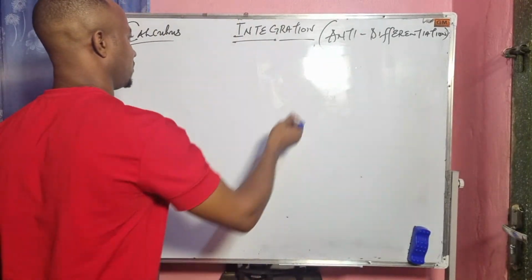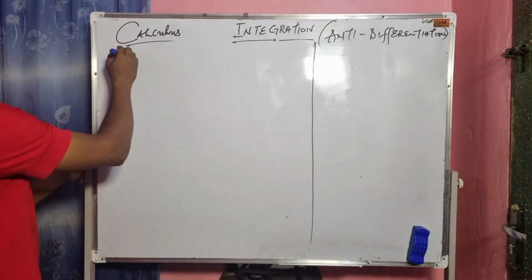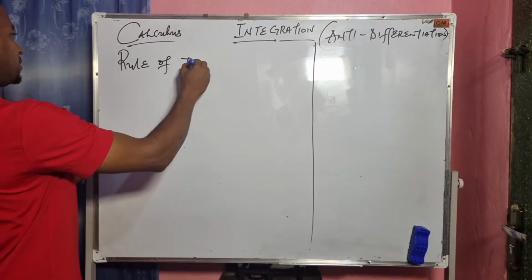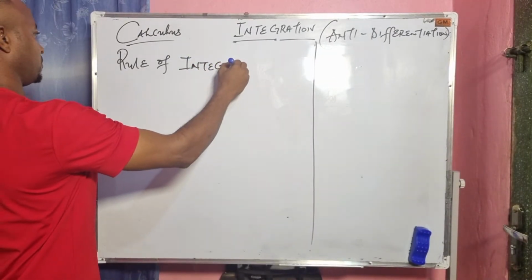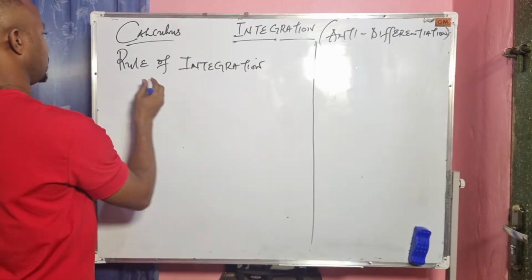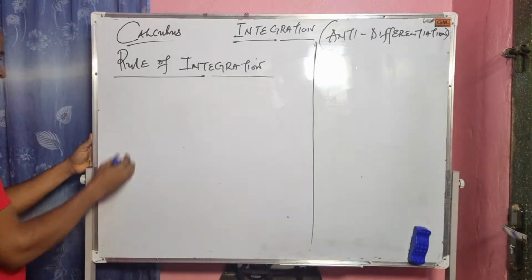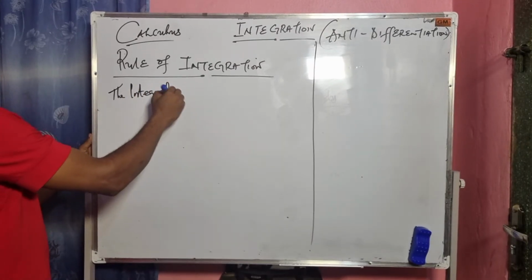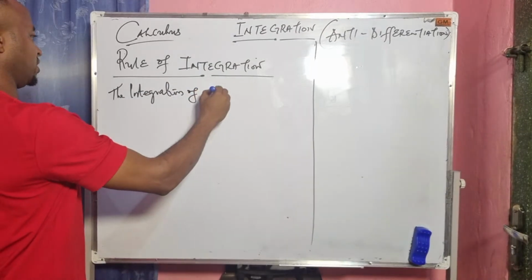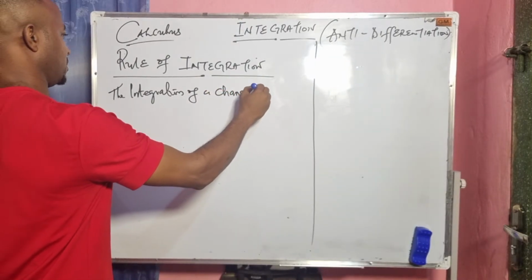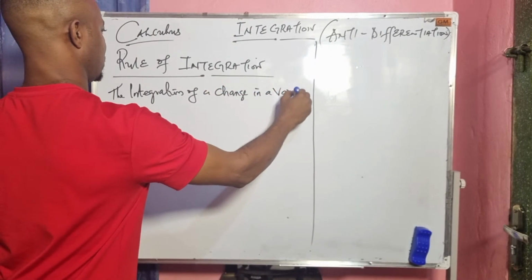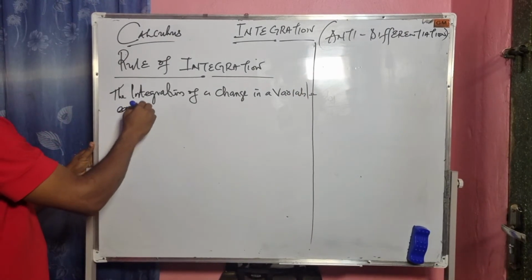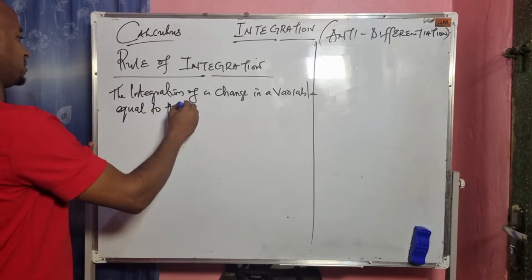Now that we have seen the first rule of integration, the first rule of integration says that the integration of a change in a variable equals the variable.